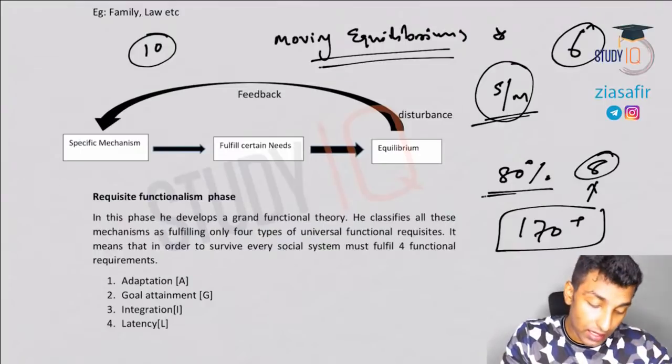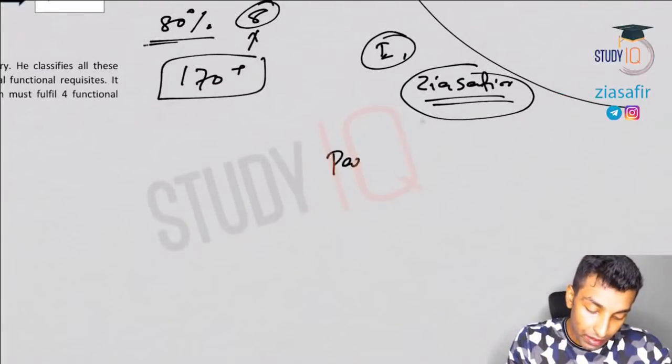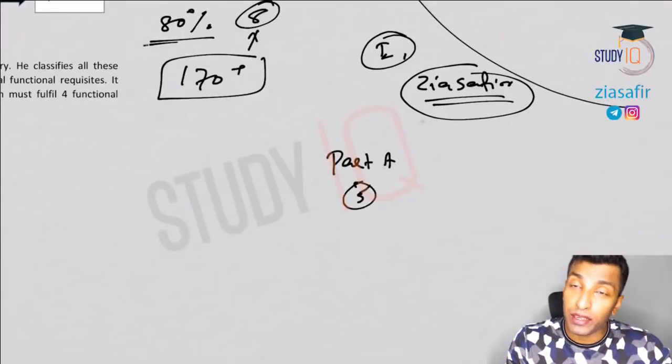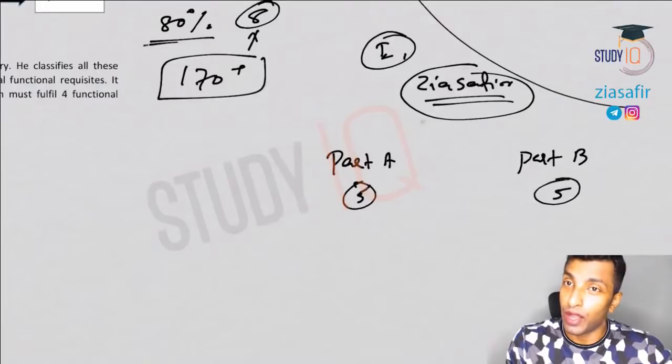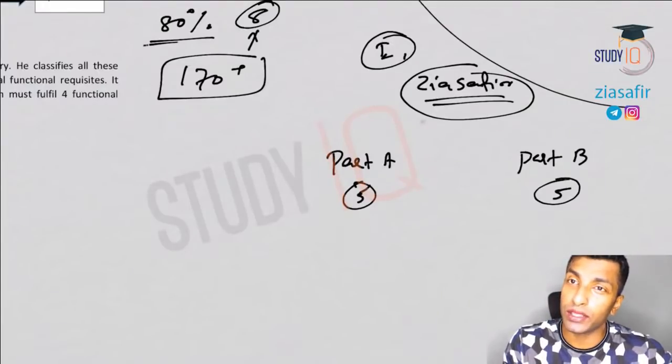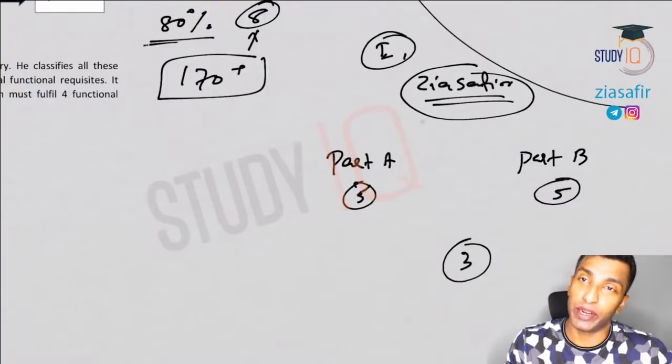How many 10 markers are there? You can see part A. In part A, there are 5 10 markers. Part B, there are 5 10 markers, right? Apart from that, there are 3 compulsory questions which you need to write. In all the 3, there will be 1 10 marker. So like that, 3 10 markers will also be there.